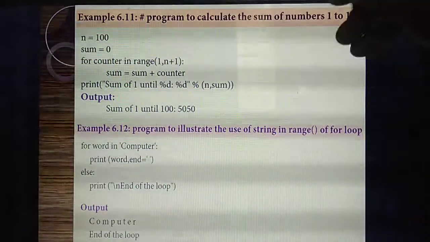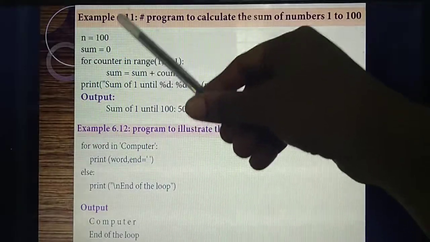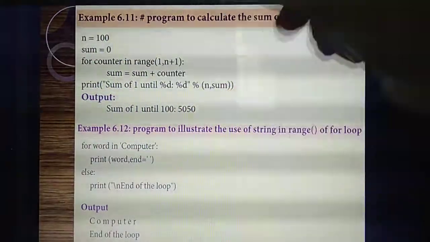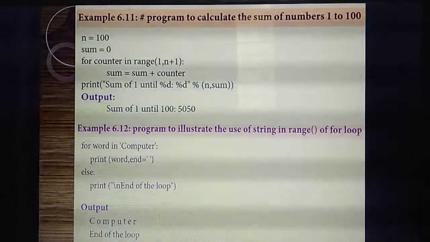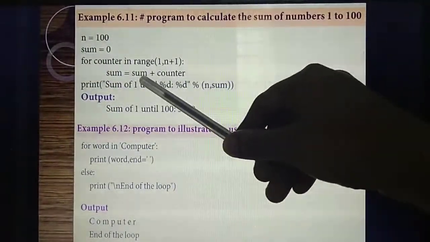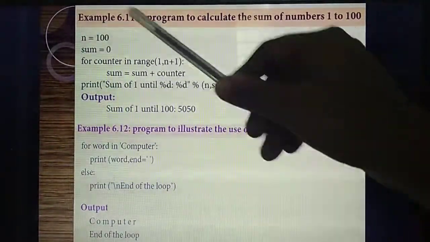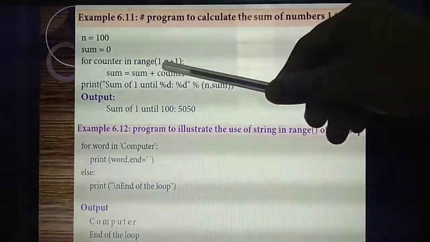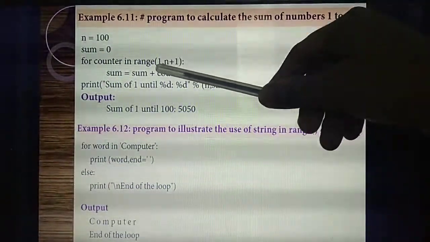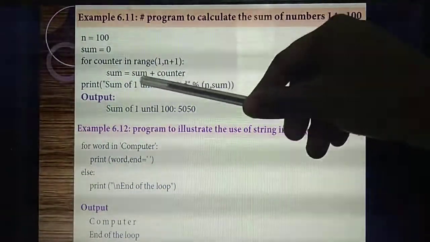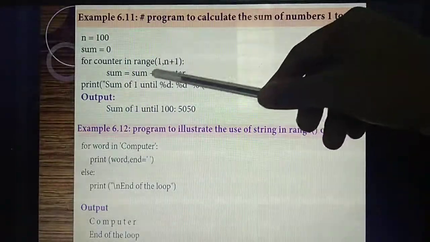Understand? So here, for example, the initial value you are giving to sum is 0. So what's the value of sum here? 0 plus counter. Counter means what value you will get? 1, n plus 1. For example, 1 plus 1, 2. So 0 plus 2, for example, first value 1.